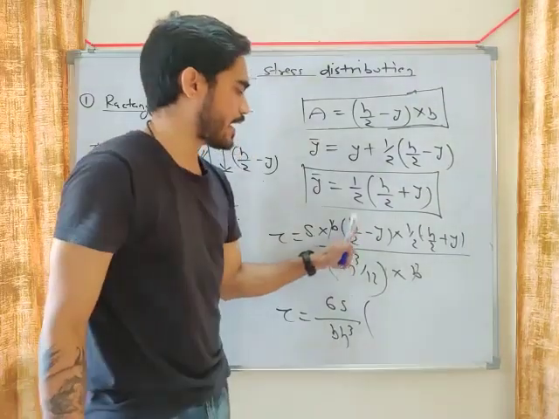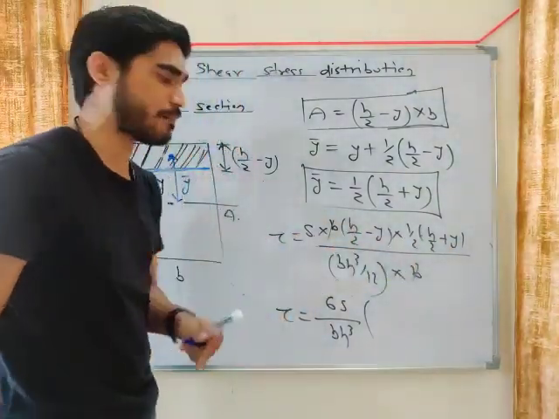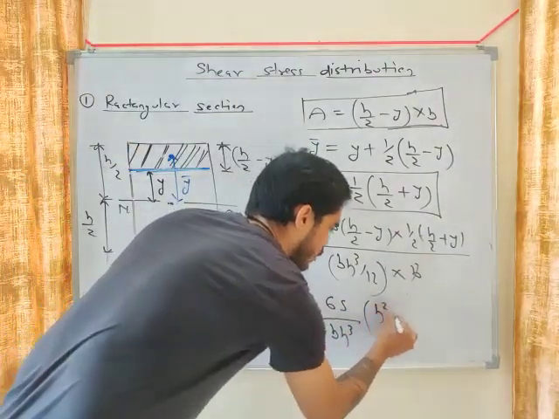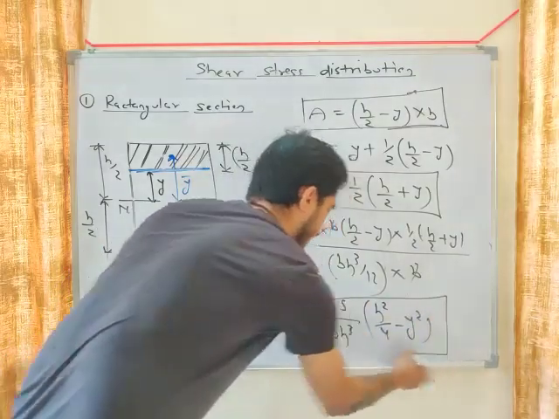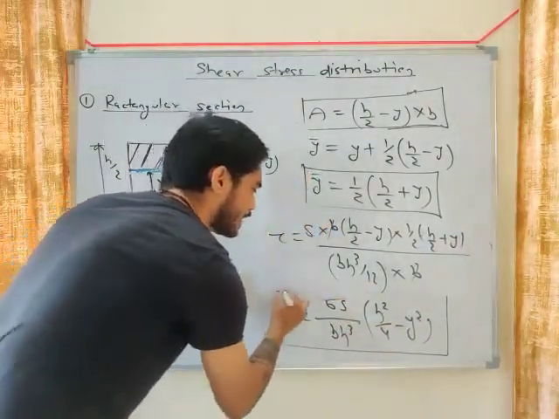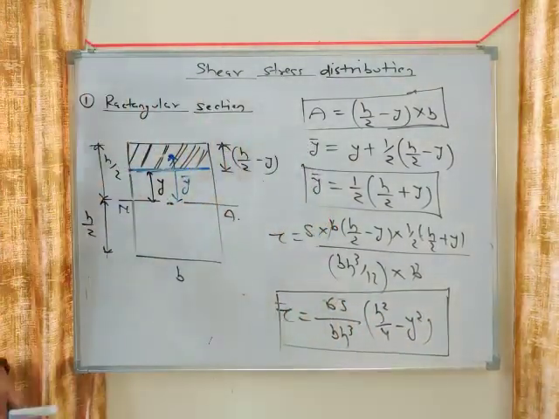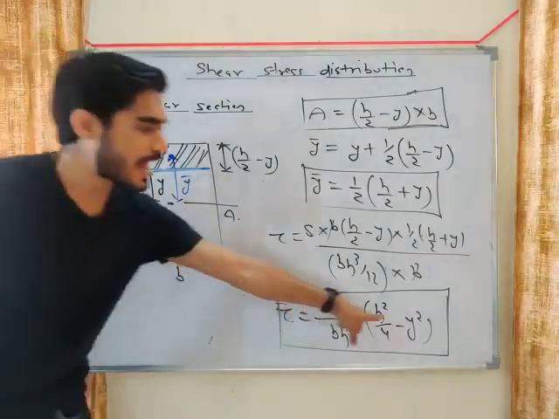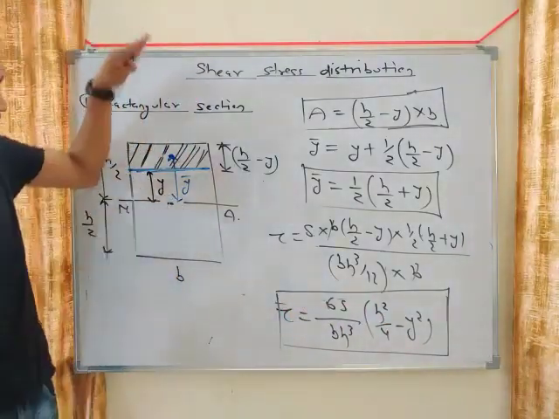Now A plus B, A minus B. What will you get? A square minus B square. So it will become H square by 4 minus Y square. This is the equation of tau, my friend. This is the equation of tau with respect to Y. Using this equation, you can find out tau at any value of Y.